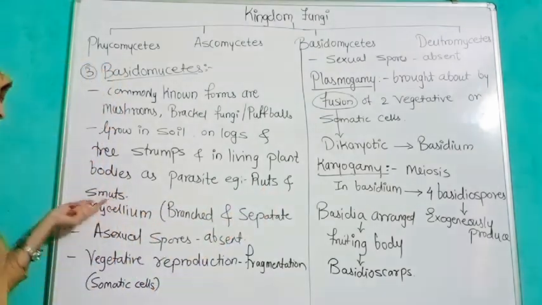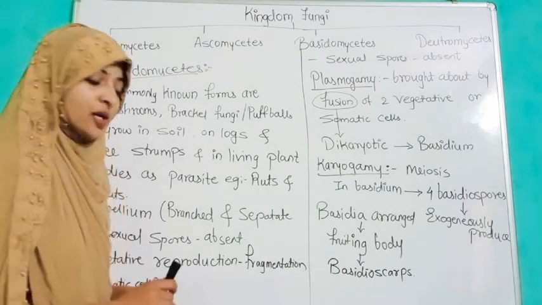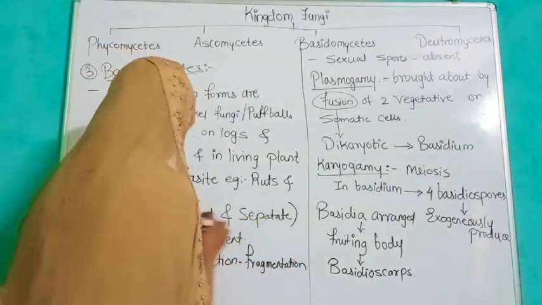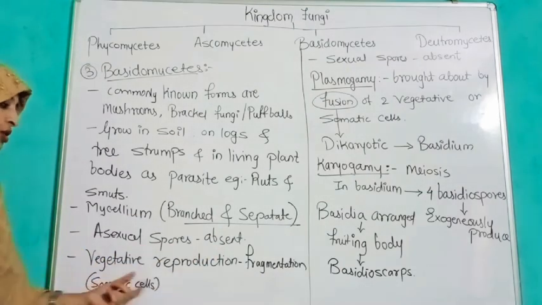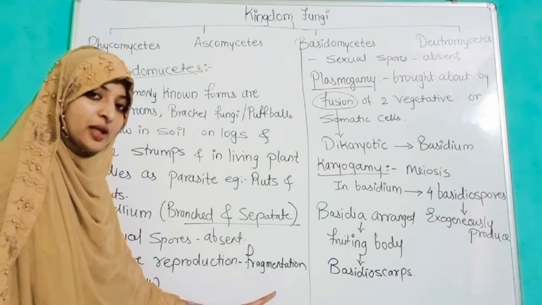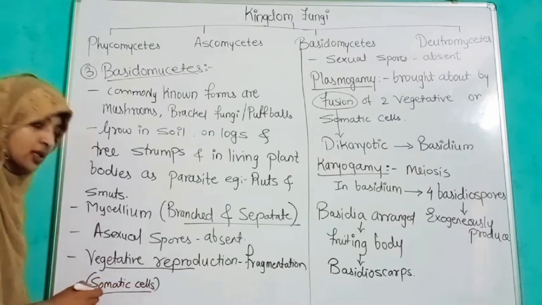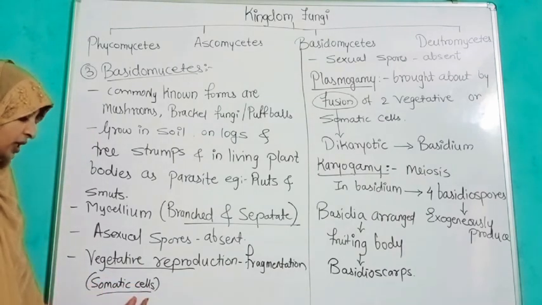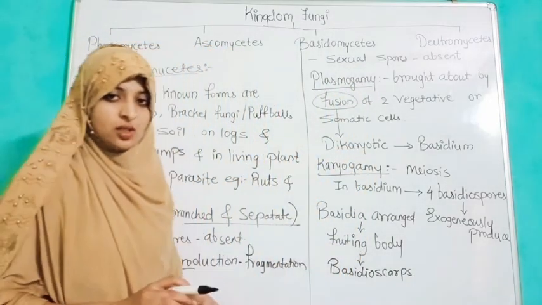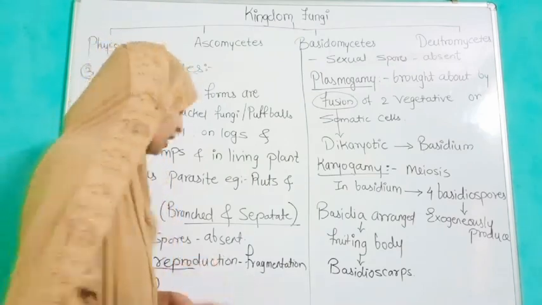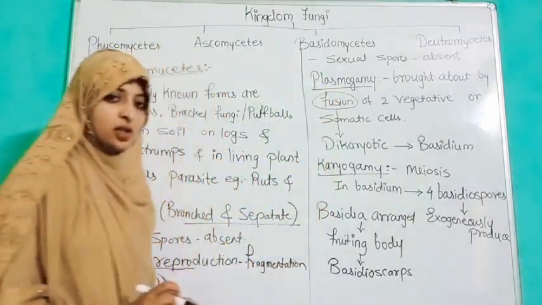Examples are rusts and smuts. The mycelium of basidiomycetes is branched and septate. Asexual spores are absent. Vegetative reproduction is by means of fragmentation, that is, somatic cells or vegetative cells. Sexual spores are absent. The sexual cycle is absent, but these somatic cells work in the manner of a sexual cycle.